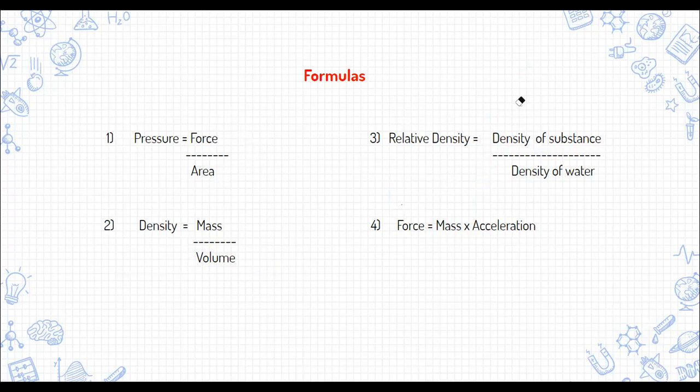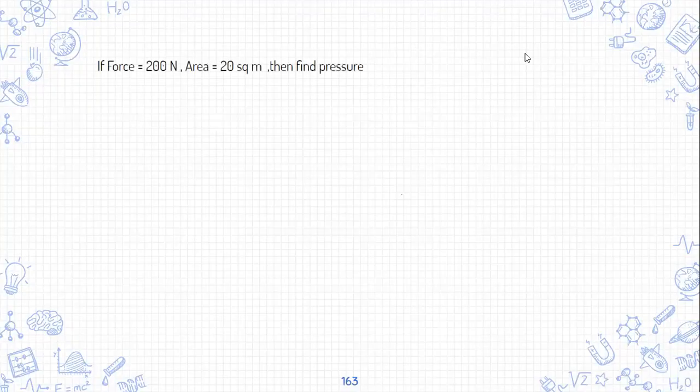Okay. So the first sum that we are going to solve is this. If force is 200 newtons, and area is 20 square meter, then find pressure. Then what are the steps to do this sum? The first step is where you will write what's given to you. What's given here, we are being given force. Force is 200 Newton and area is 20 square meter.